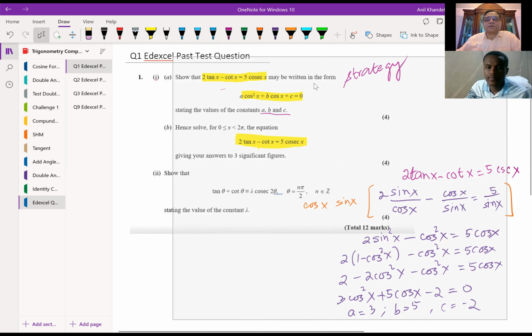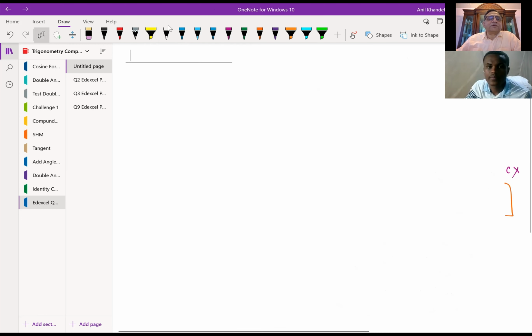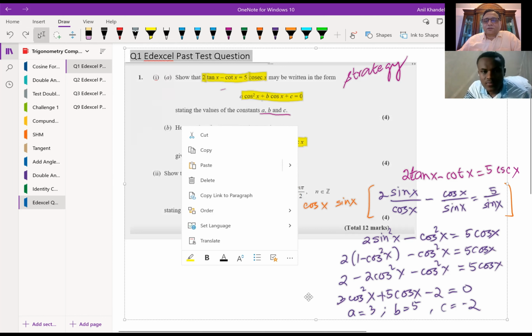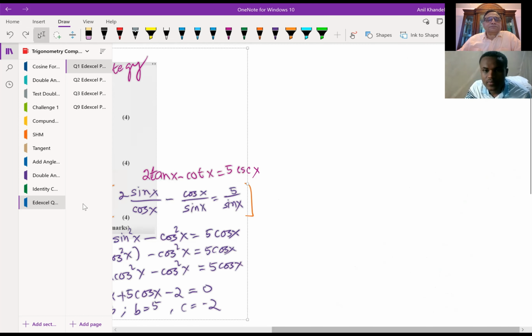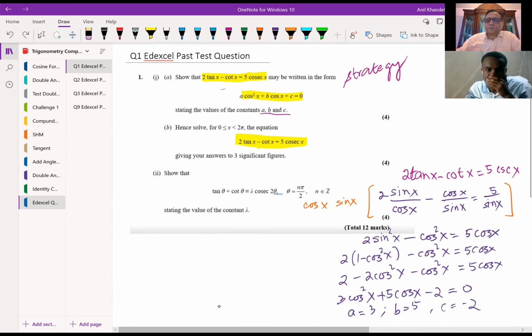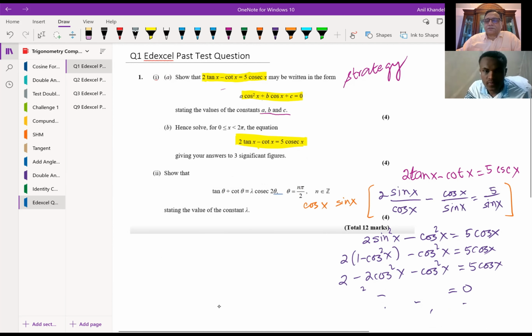Okay, let me just delete this. Oops, everything went. Wait. We don't want that to go. Okay, so in that case, what to do now? Let me erase with this eraser.